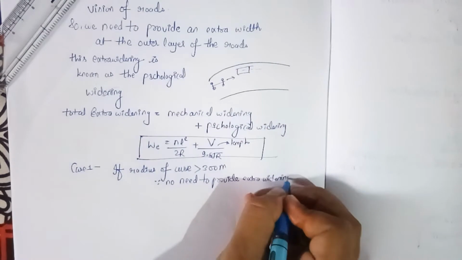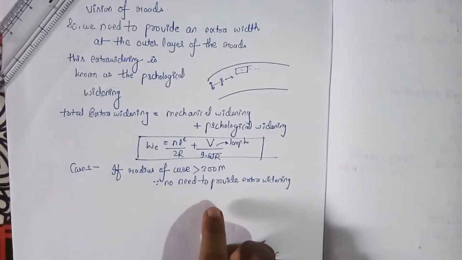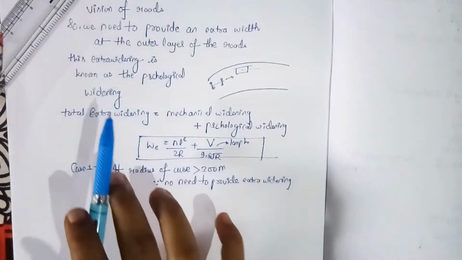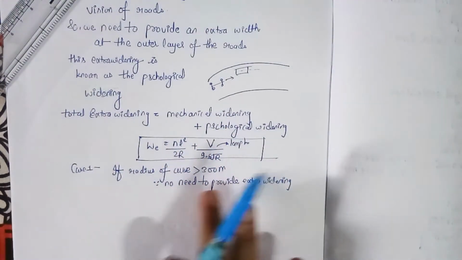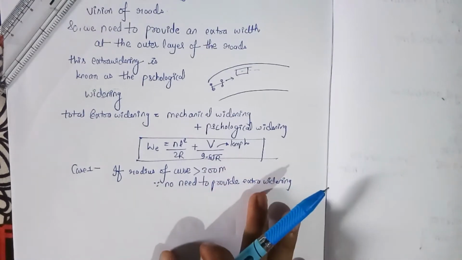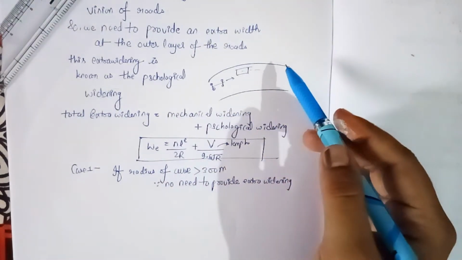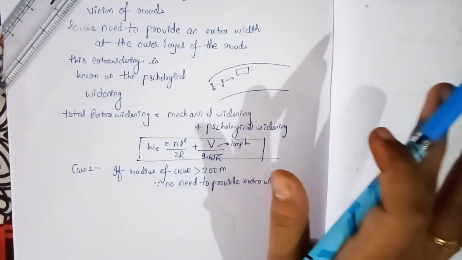This is a very important point. Remember it, because if the question is very lengthy and it is given that the radius of a curve is greater than 300 meter, then you don't need to provide the extra widening. You can simply tick option 0, or write 0 in the answer box.